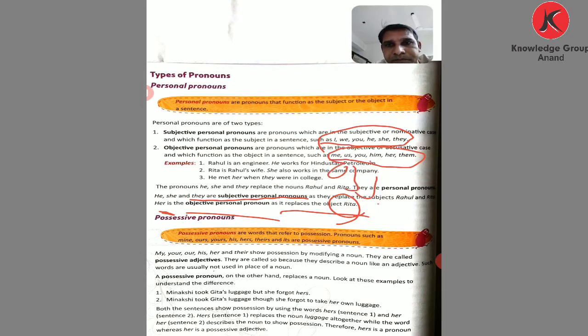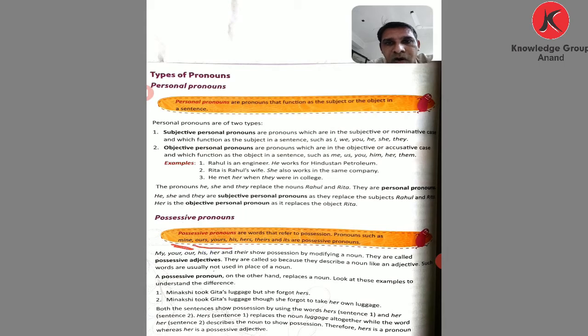Now we come to the possessive pronoun. What is a possessive pronoun? Possessive pronouns are words that refer to possession, showing possession in a sentence. Pronouns such as mine, ours, yours, his, hers, theirs and its are possessive pronouns. So remember these possessive pronouns. Possessive pronouns and possessive adjectives are different. I will talk about the possessive pronoun first, then later about the possessive adjective.